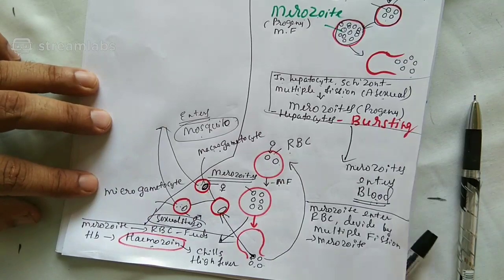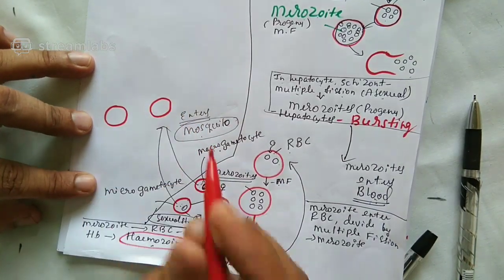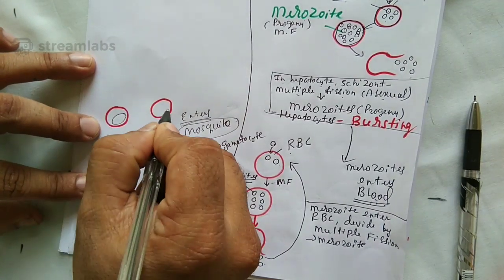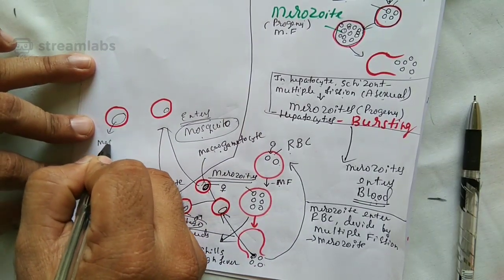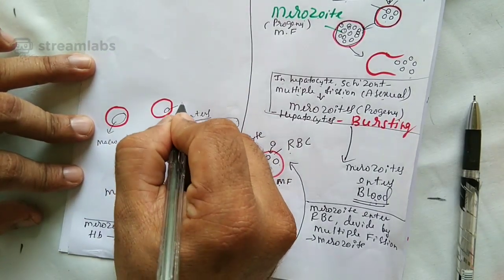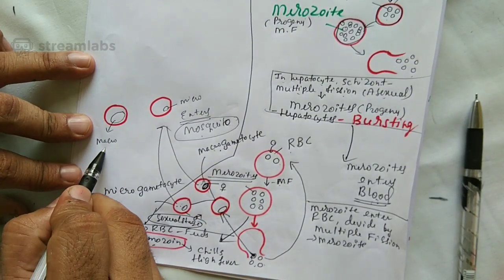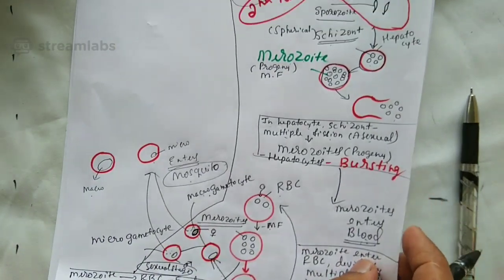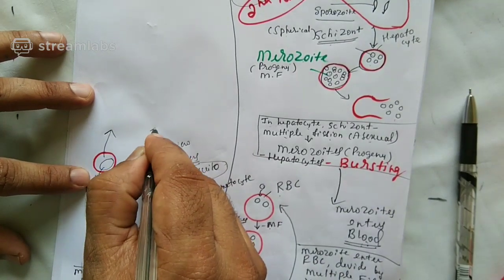I am drawing now. The gametocytes inside the mosquito's body: gametocytes bigger, gametocytes smaller. Bigger is called macro, smaller is called micro. Is the matter clear? Macrogametocytes, microgametocytes. Now, these gametocytes present in the mosquito's body will form gametes.